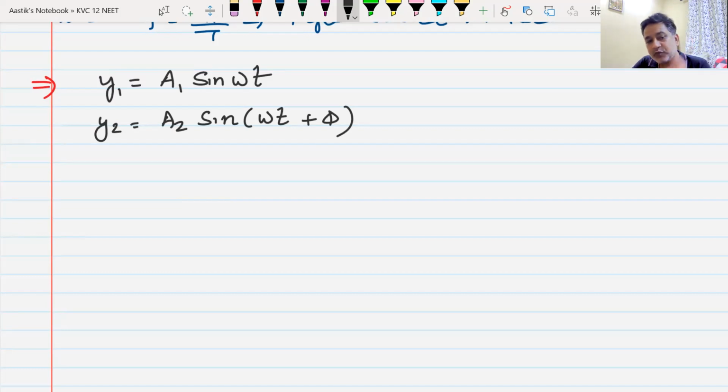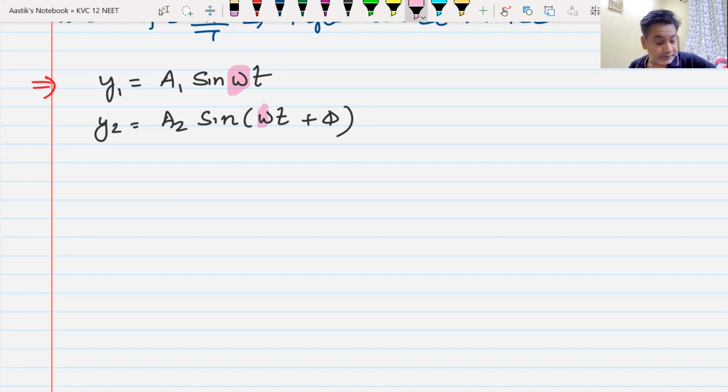Can you point out what thing in both the equations I have written similar and what thing I have made different? You can easily see which things are kept the same knowingly and which things are changed knowingly, because we have to do something with this. If you look, omega, which is the angular frequency or time period, has been kept the same. Yes or no?